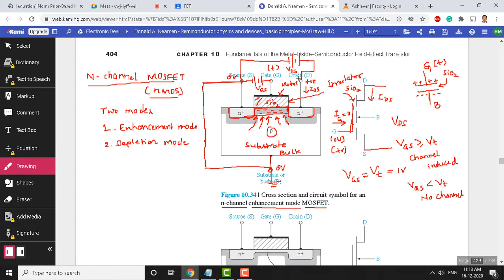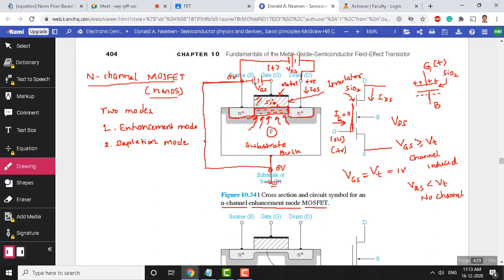So this is the drain and the source is here. With reference to these two terminals, we apply a voltage that is called VDS. Here the voltages can be changed. The polarity I have given here for VGS is positive to the gate, negative to the source. This can be interchanged however you want.